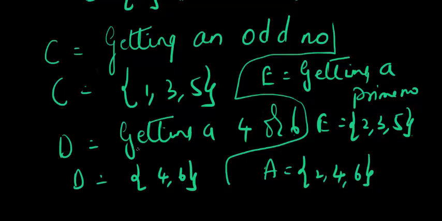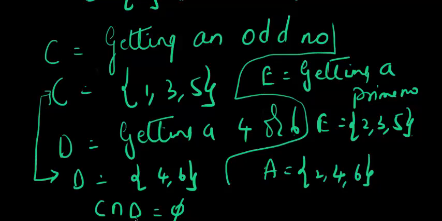Now what is C intersection D? Here, C intersection D is nothing, right? So C intersection D is a null set. So this in sets is defined as mutually exclusive sets.